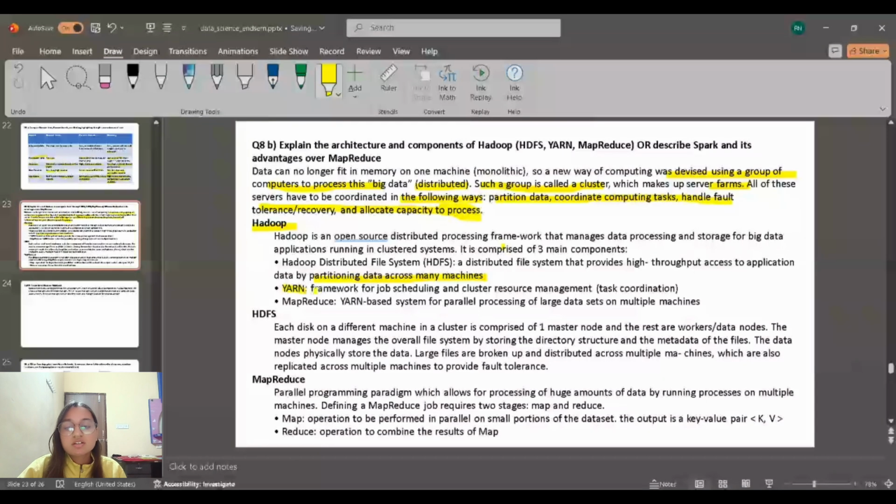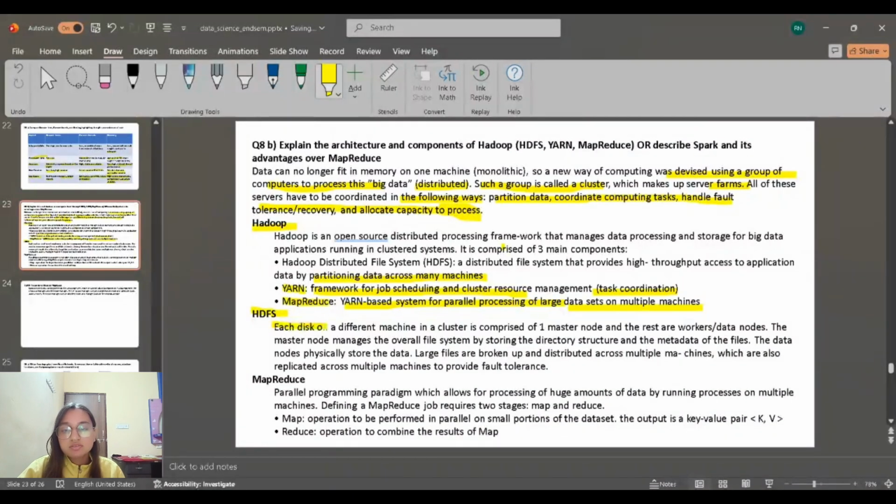YARN, framework for job scheduling and cluster resource management, task coordination. MapReduce, YARN-based system for parallel processing of large data sets on multiple machines.